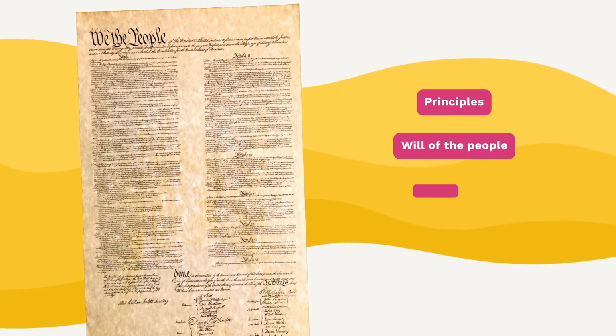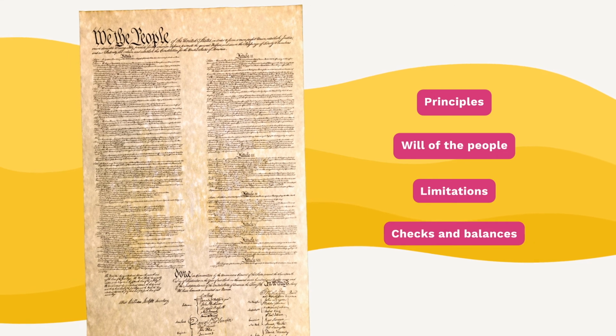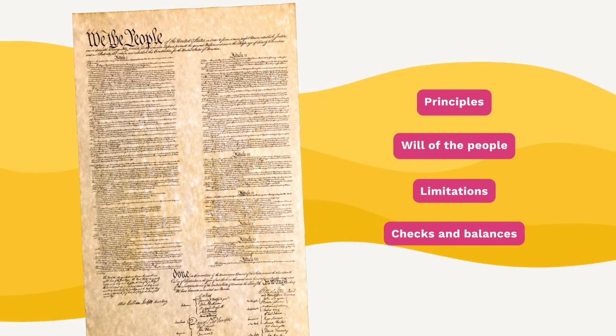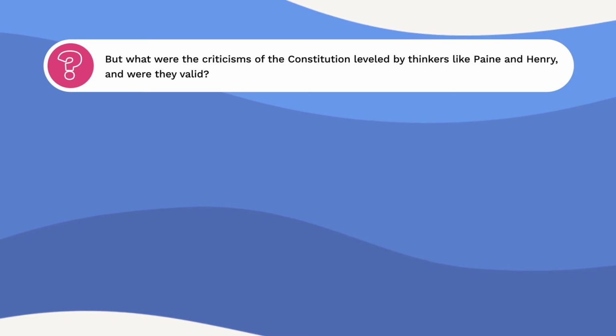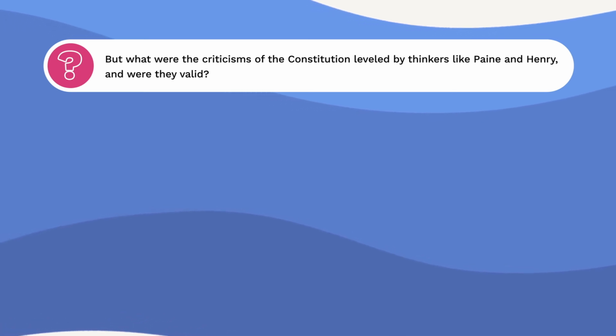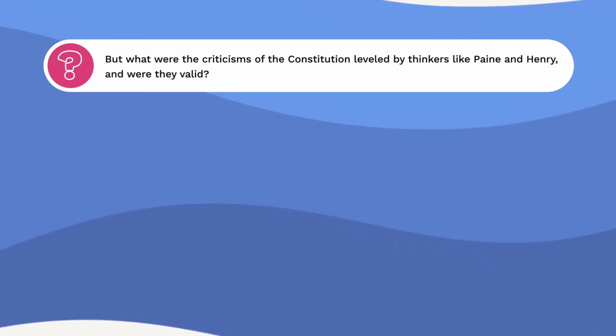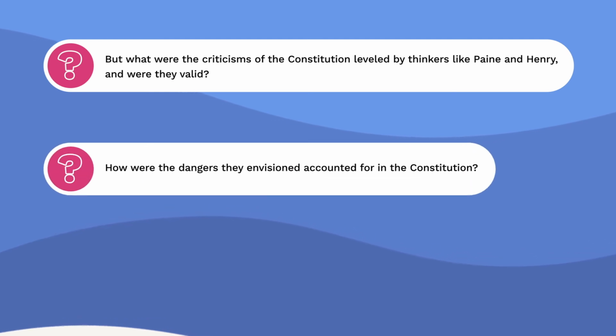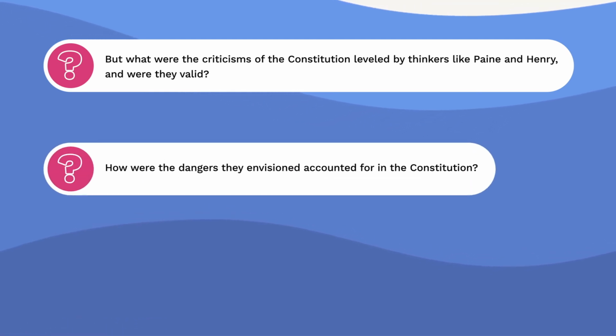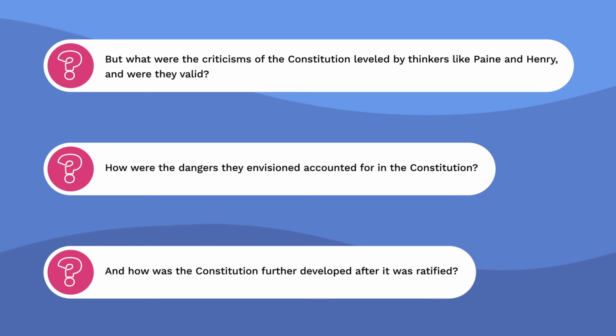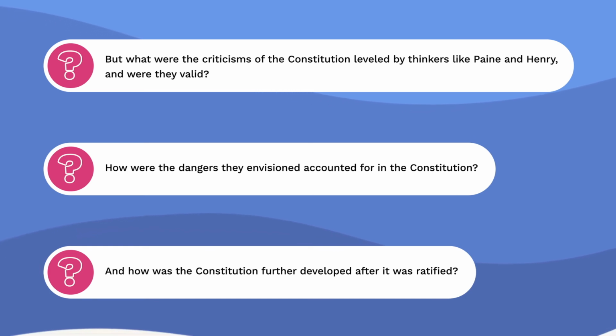The Constitution of the United States defines the major principles of the government, like the will of the people, the limitation of the government, and checks and balances, ensuring the separation of powers. But what were the criticisms of the Constitution leveled by thinkers like Paine and Henry, and were they valid? How were the dangers they envisioned accounted for in the Constitution? And how was the Constitution further developed after it was ratified? Let's find out.